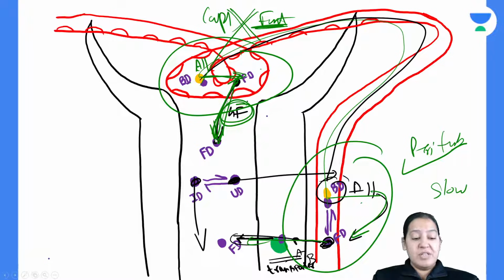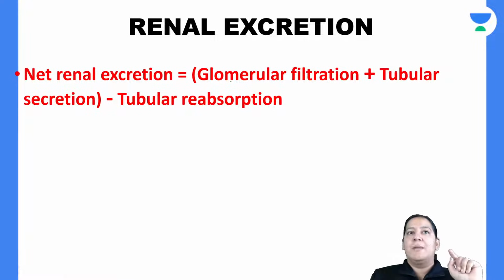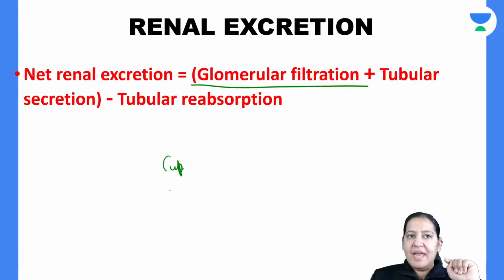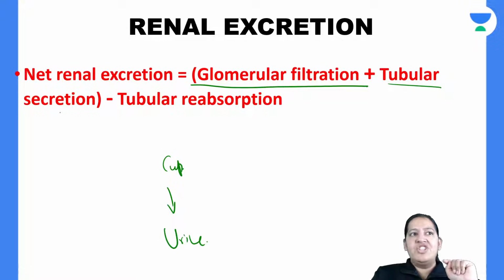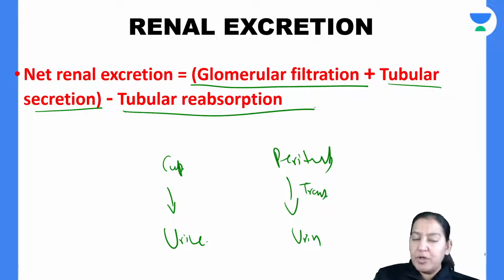So I have finished the three mechanisms of excretion. Do you have any doubt in this? So there are three mechanisms. Glomerular filtration, in which drug is coming from the capillary into the tubules or the urine. Tubular secretion, in which drug is coming from the peritubular capillaries into the urine. But here a transporter is required, via transporter. And tubular reabsorption, here it is reverse.